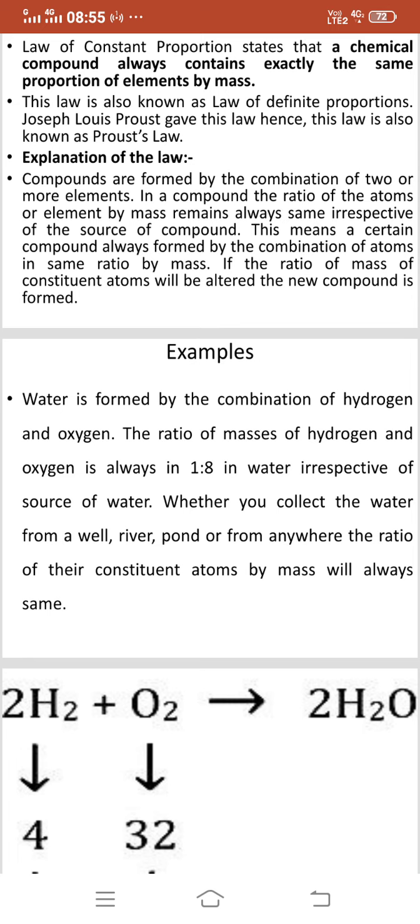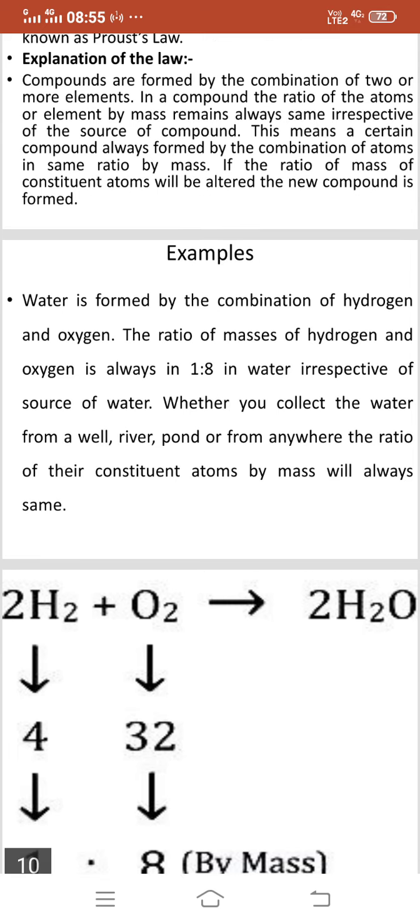Water is formed by the combination of hydrogen and oxygen. The ratio of masses of hydrogen and oxygen is always 1:8 in water irrespective of source of water. Whether you collect the water from a well, a river, pond or from anywhere, the ratio of their constituent atoms by mass will always be same.